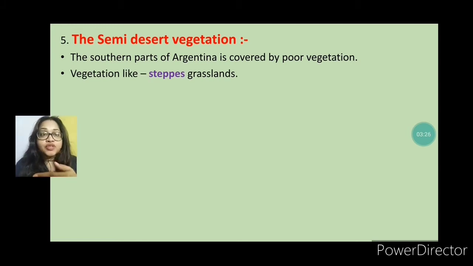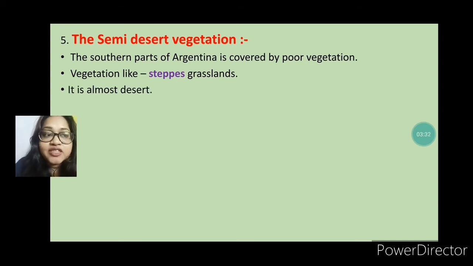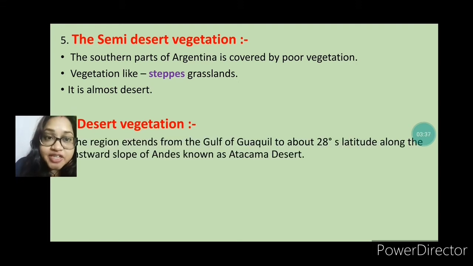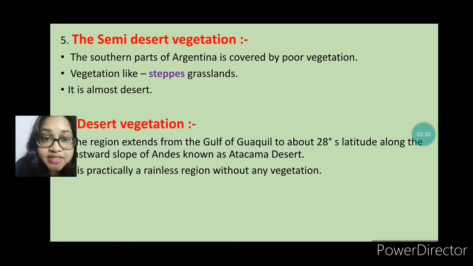Next one is the semi-desert vegetation. The southern part of Argentina is covered with poor vegetation, like steppe grassland, and it is almost desert. The last one is the desert vegetation. Desert vegetation is found in the region extending from the Gulf of Guayaquil to 28 degrees south latitude along the western slope of the Andes, known as the Atacama Desert, and this region is totally rainless. That is why there is no vegetation there.